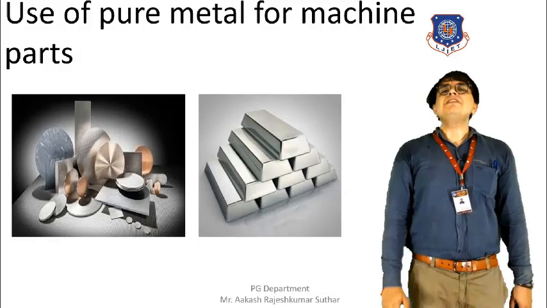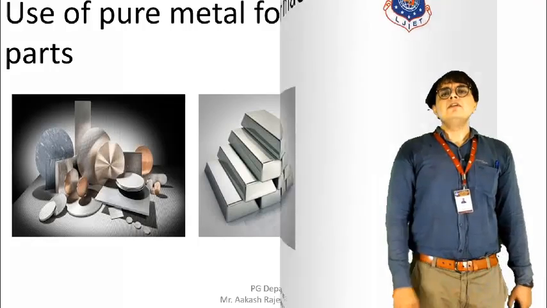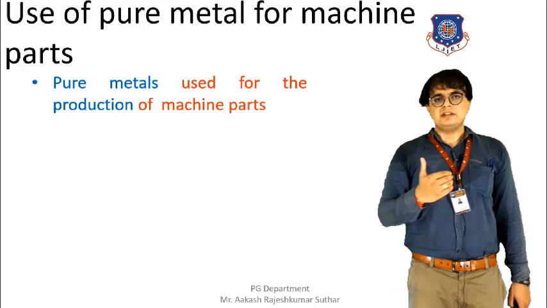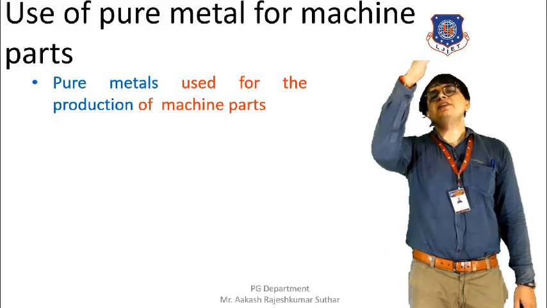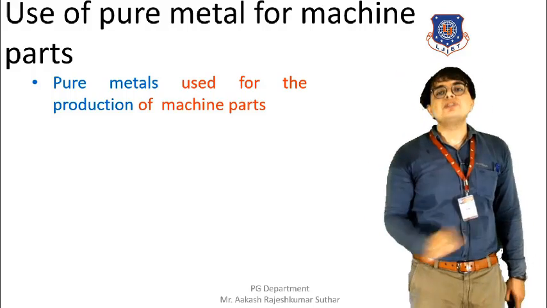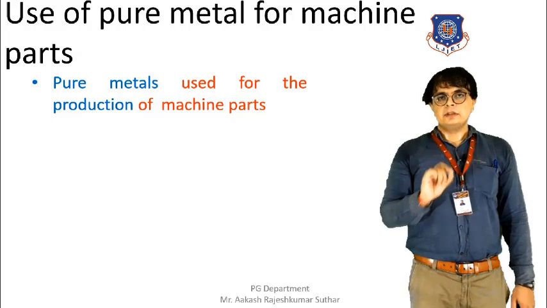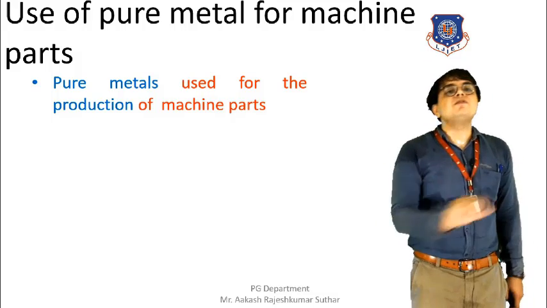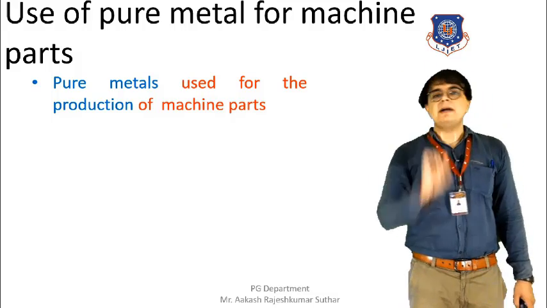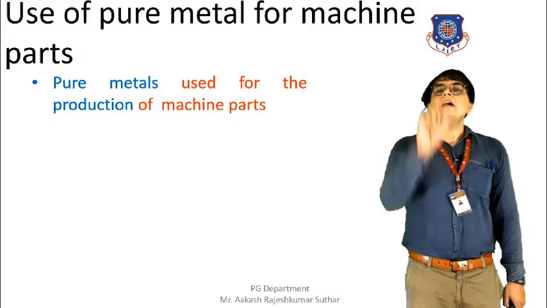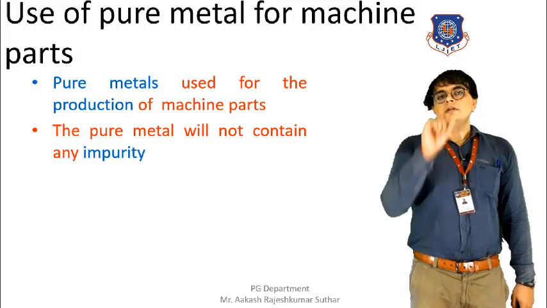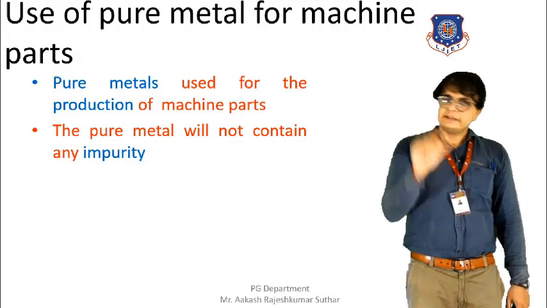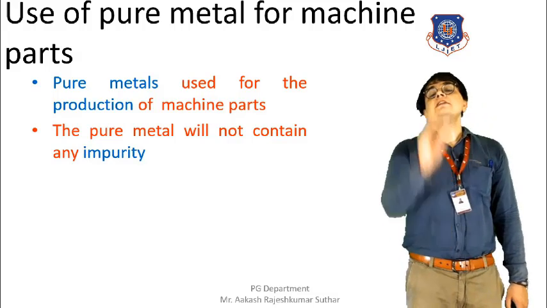Now let's briefly discuss this method. We all know that machine parts are exposed to the atmosphere, and because of the exposure to the atmosphere, a layer is formed around the surface of the machine parts. Because of the reaction of the metal with the atmosphere, a layer is formed on the surface of the machine parts, and that layer will prevent the occurrence of corrosion. That layer will not allow the corrosion to take place, but somehow in many machine parts the corrosion does occur.